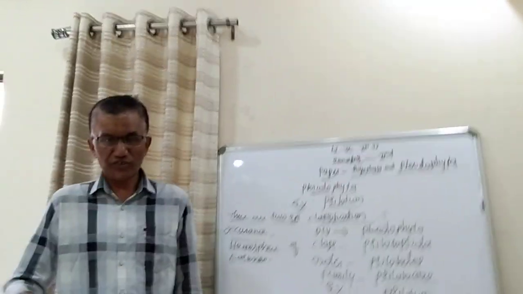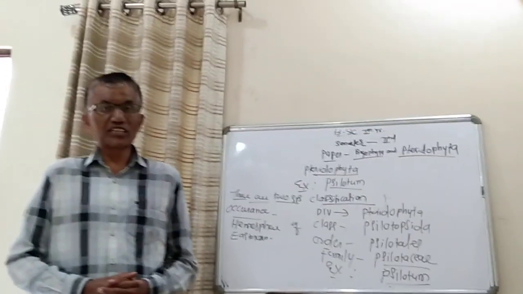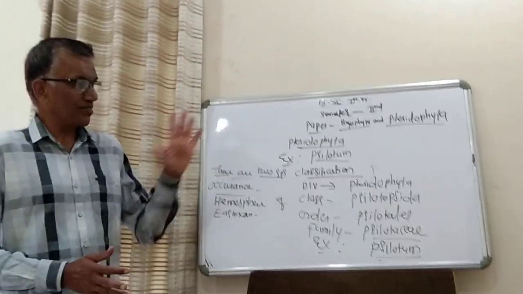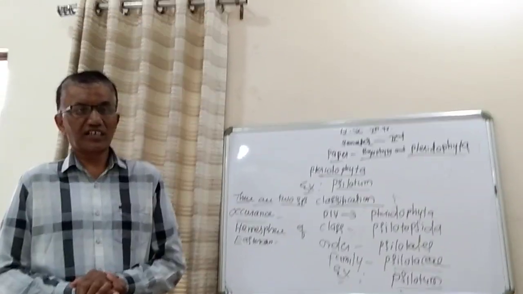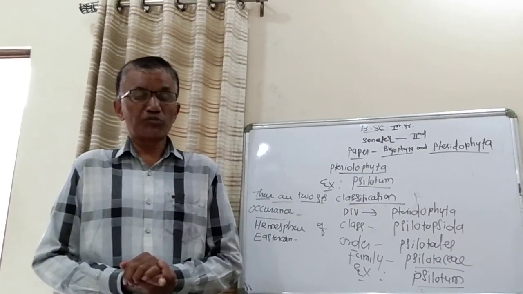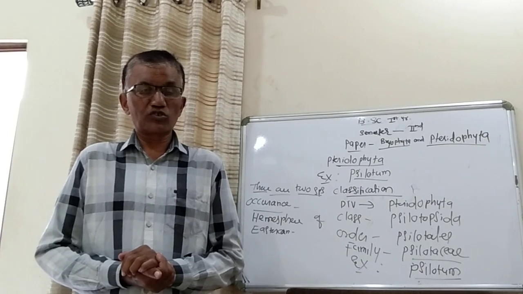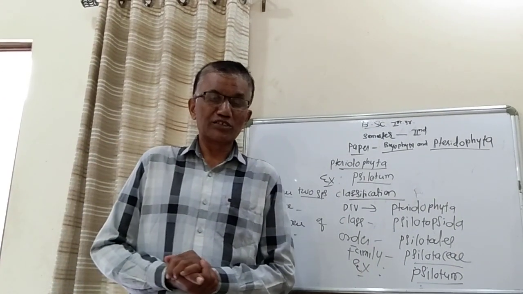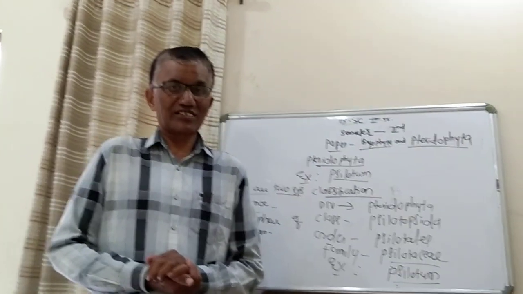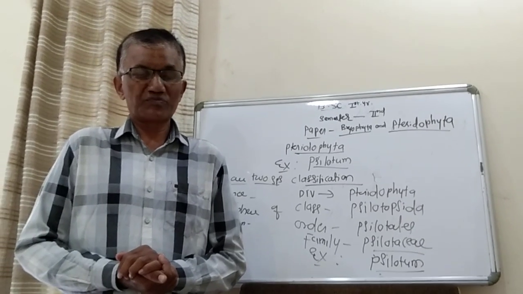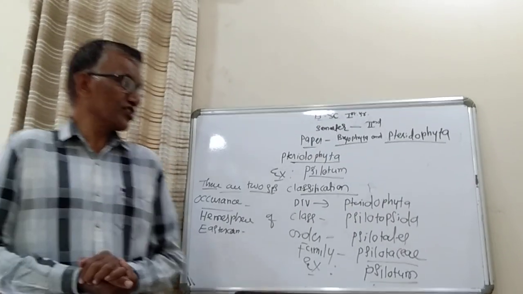When these spores fall on a suitable substratum, there will be a beginning of the gametophytic phase. So in pteridophytic plants, for example in Psilotum, the plant body, the thallus structure we are going to study, which is differentiated into root, stem and leaf-like structures, is nothing but the sporophytic phase.